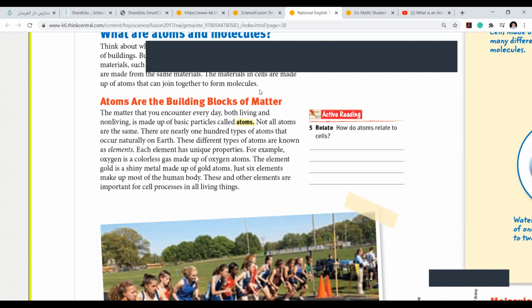Do we highlight? You just highlight the first two lines: the matter, both living and non-living, is made up of basic particles called atoms. That's enough.